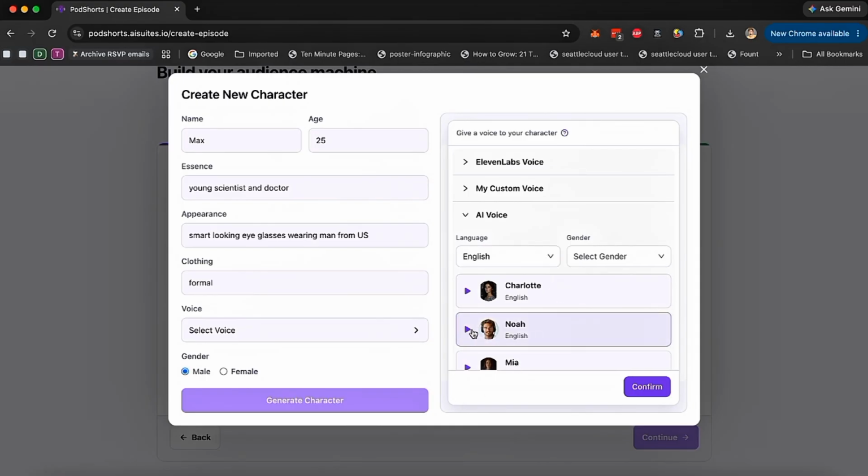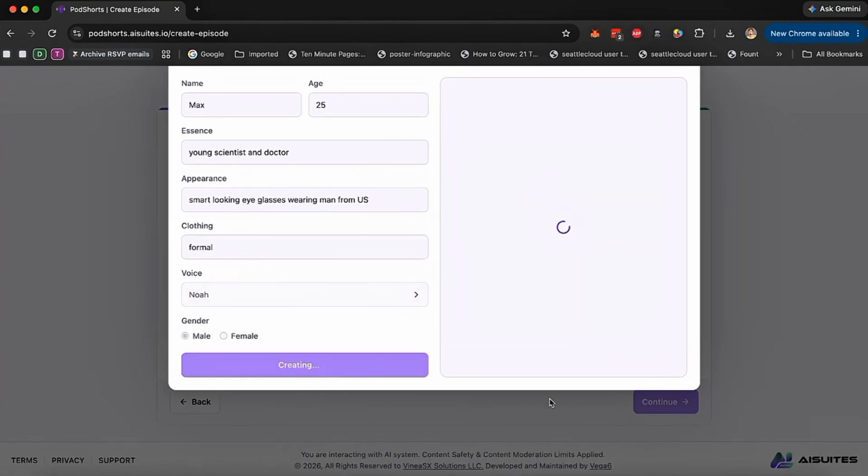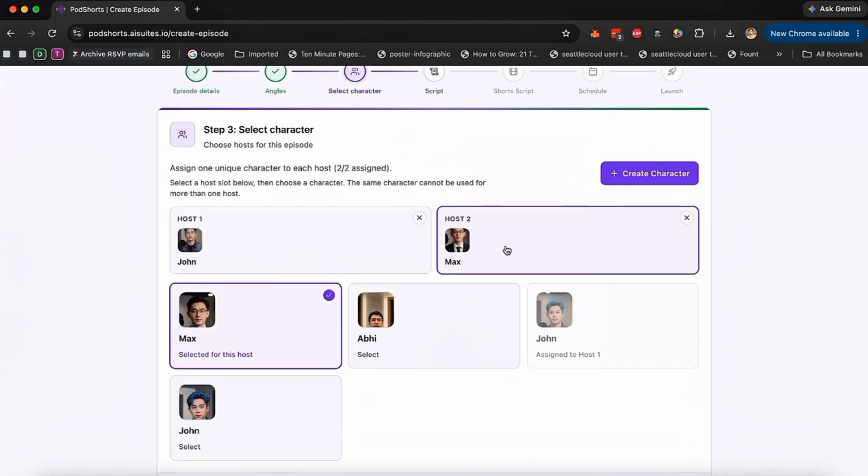Now, let's say I want to use Noah. I can preview the voice as well. And then click on confirm. That's the voice. Gender is male. So I'm going to click on generate character and we'll start generating character. And as you can see, Max is created.